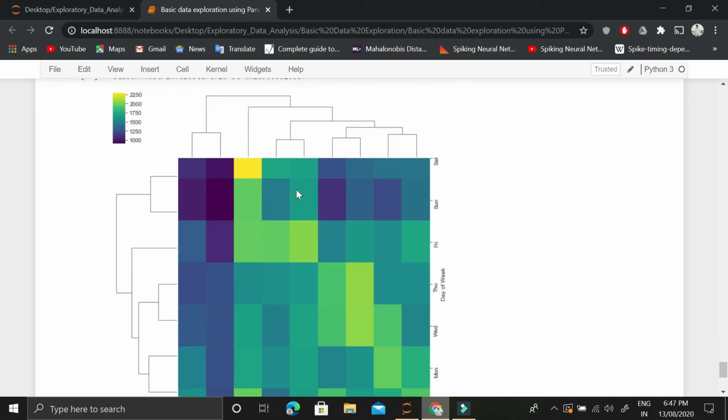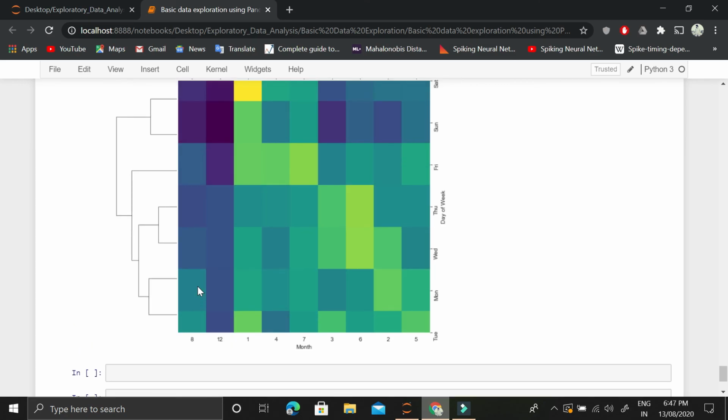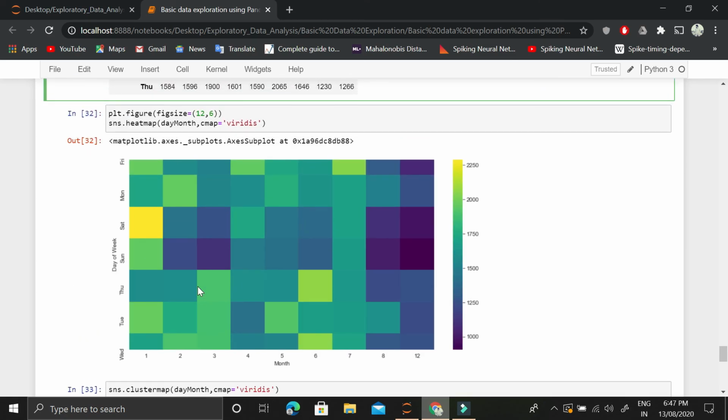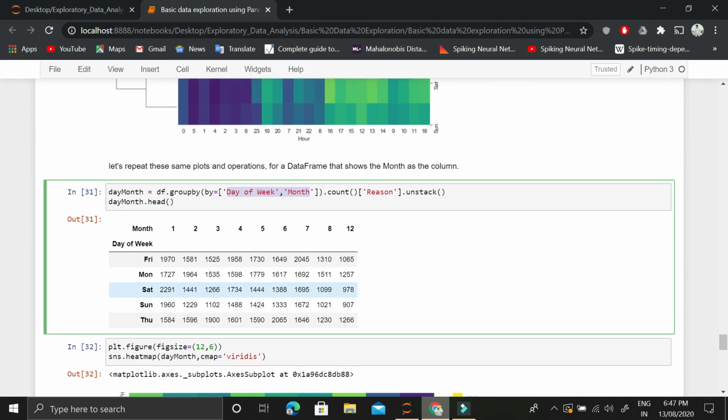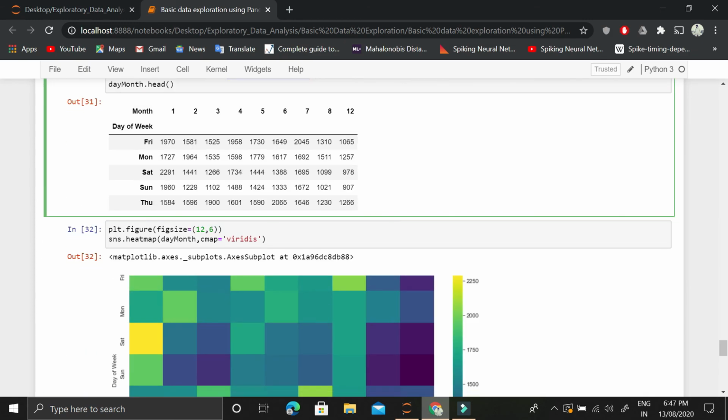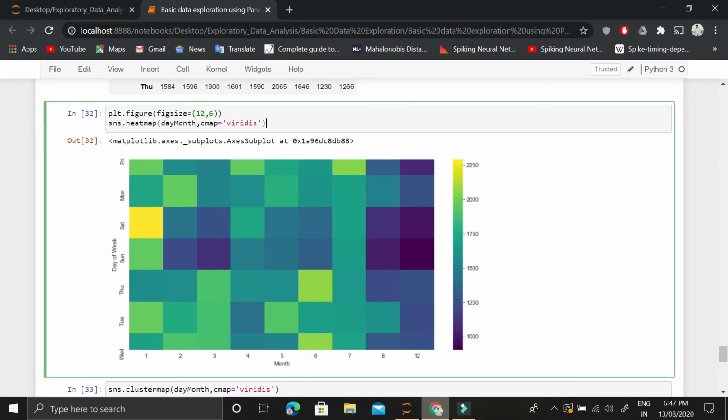So this is how we do it. Then we again create this cluster map. This is the main crux of our analysis. We have learned a lot about transforming the columns, generating new columns, how to create new information from timestamps specifically, how to find out the trend, how to create these cluster maps, and how to use this group by method. I hope it makes sense. I'll be creating more complex videos in this section of exploratory data analysis using Python in future videos.